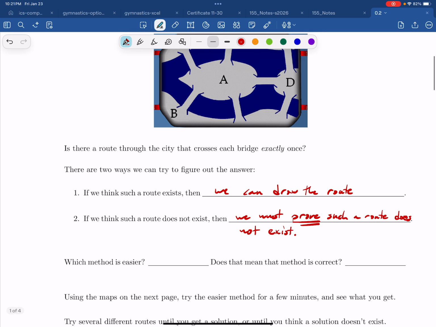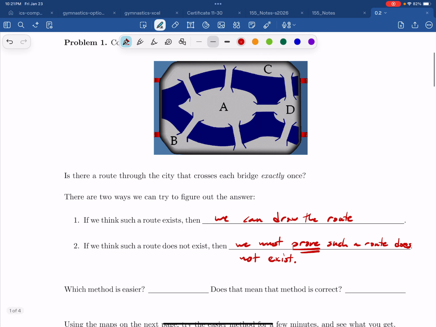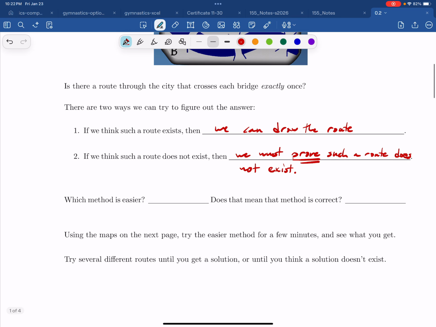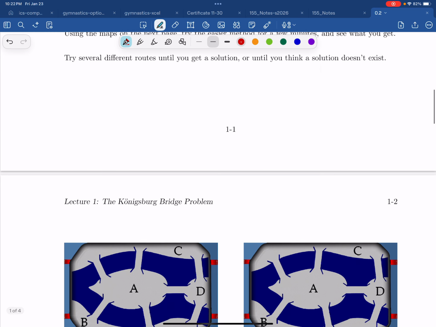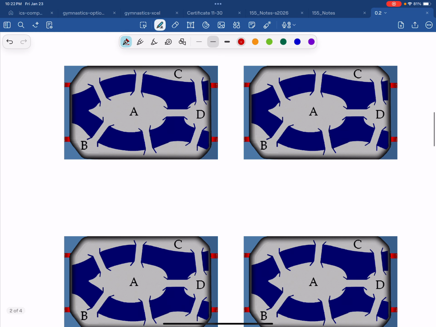I guess in theory we could use brute force, but that's going to take trying all the possible routes. That's going to take too long. I don't want to do that. Now, method 1 is clearly easier, but that doesn't mean it's correct. But let's try it, right? Pause the video and try your hand with it. See if you can come up with a continuous route that passes over each bridge exactly once. You can visit each landmass multiple times, but you can cross each bridge only once.